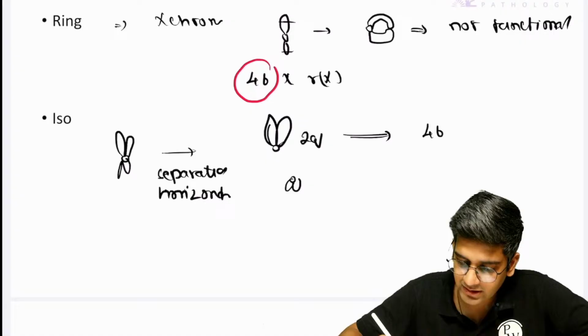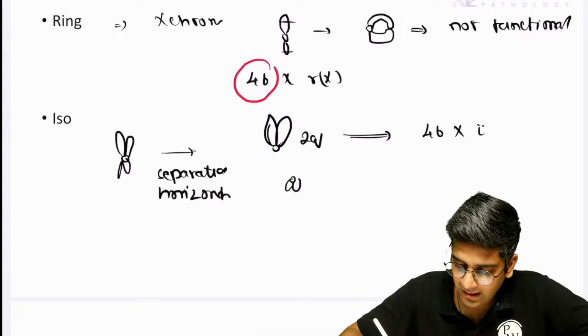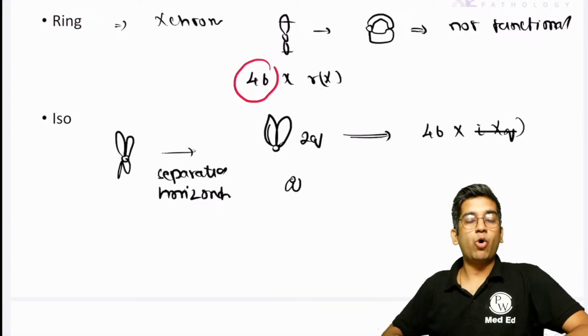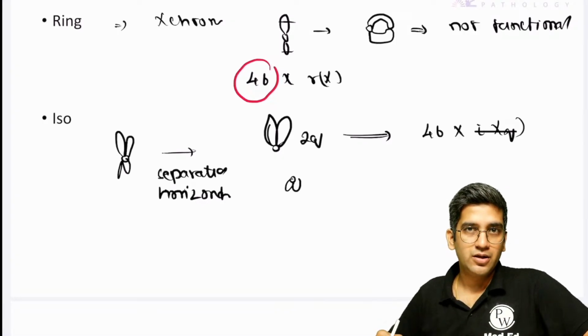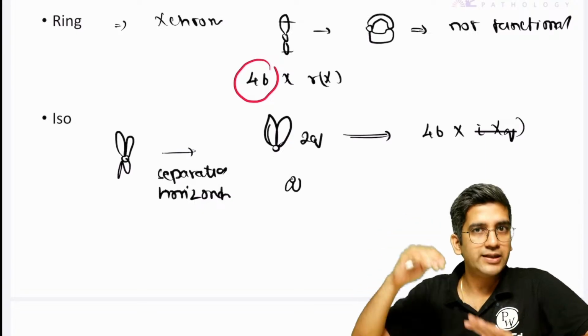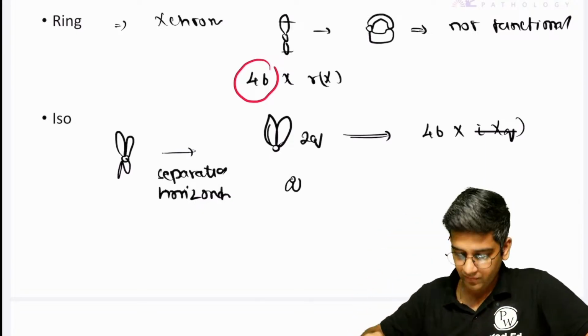So we'll write 46,X, isochromosome XQ, because XP is where I have all the important genes. So when I have 2XQ and no XP, it acts like Turner syndrome. So these are different pathogeneses of Turner syndrome.